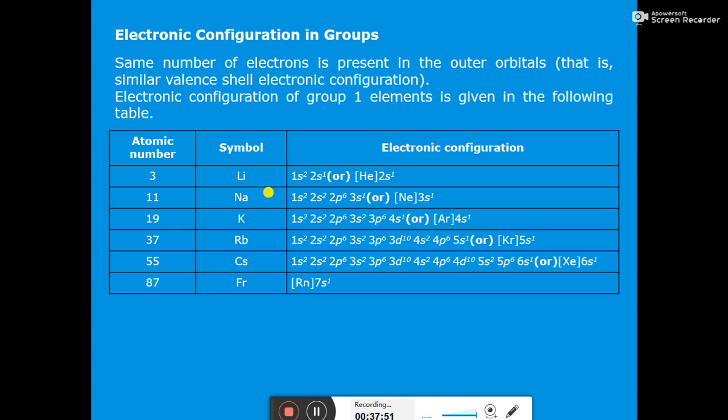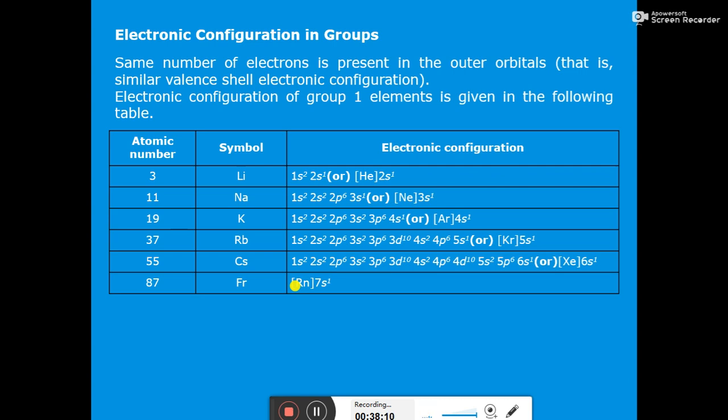So here you can see that in the first group elements from lithium to francium, the last electronic configuration is ns1. Okay, for example 2s1, 3s1, 4s1, 5s1, 6s1, 7s1. So outermost shell electronic configuration is same, that is ns1.